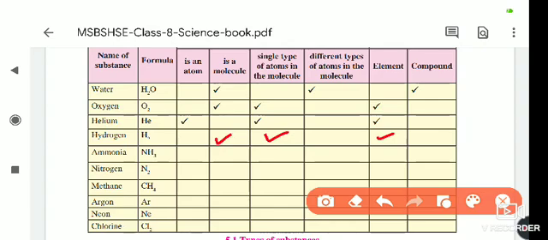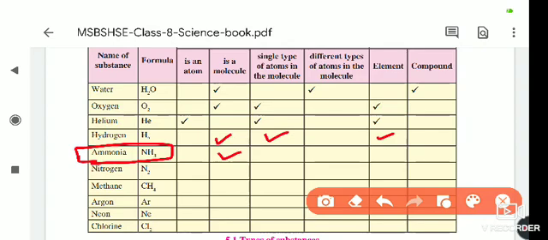Now ammonia. What is the formula of ammonia? NH3. Is it an atom or a molecule? More than one atom is there, so it is a molecule. Single type of atoms are present, or different types?